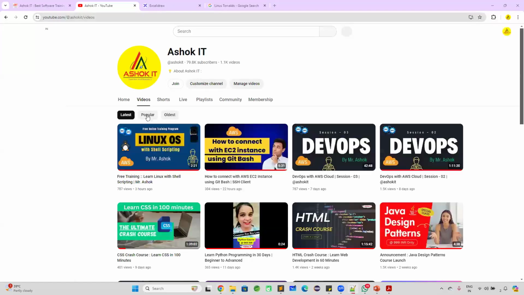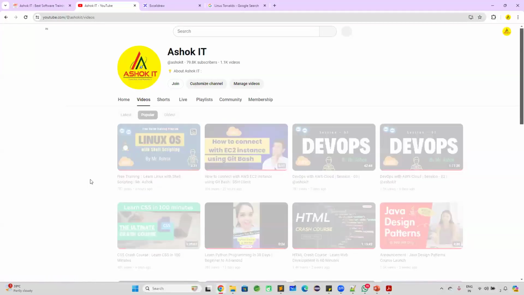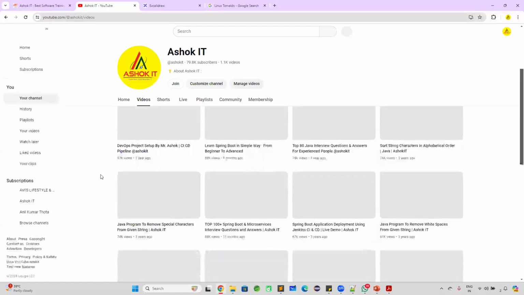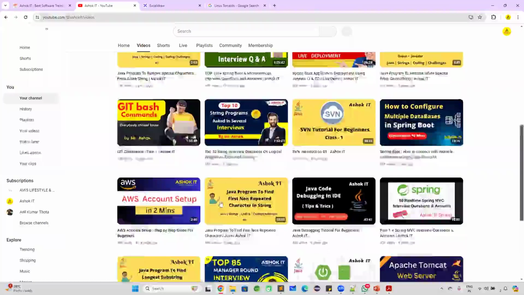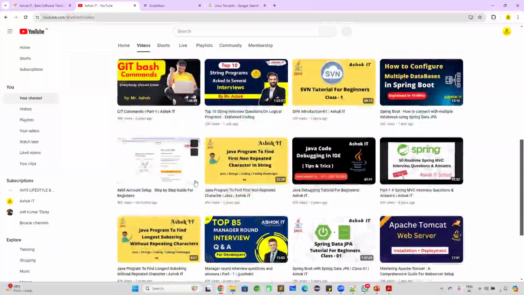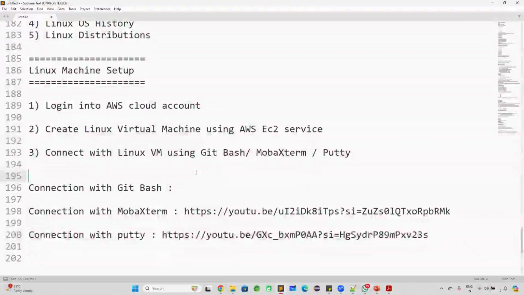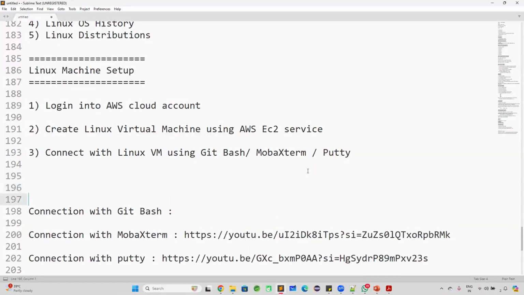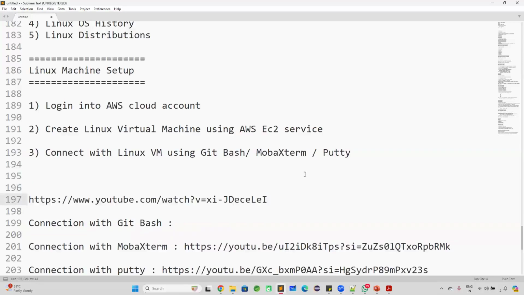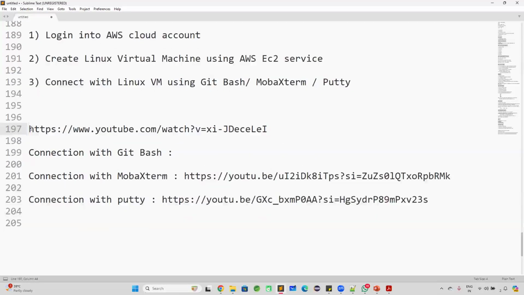So how to create an account in the AWS Cloud? There is a video. I will give that video link also. It is a 2 minute video only, guys. If you go through this, then you will understand how to create an account in AWS. And there are 3 other videos available: how to create EC2, how to connect to it by using Git Bash, and how to connect to it by using MobaXterm and PuTTY.